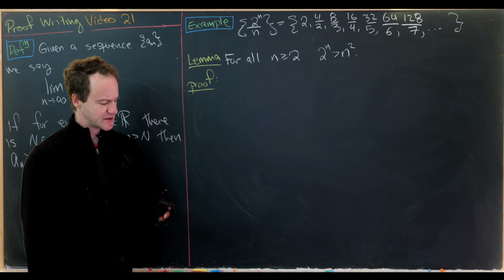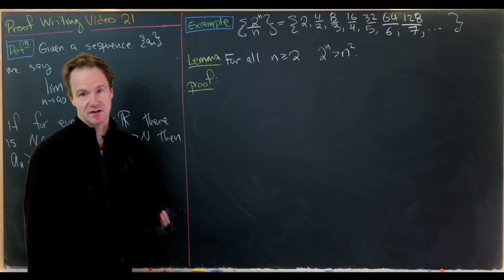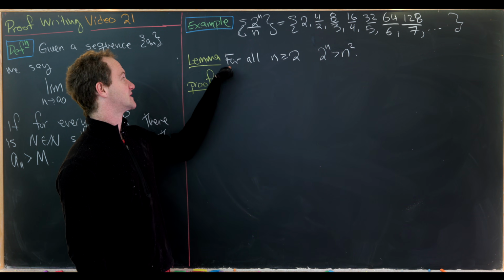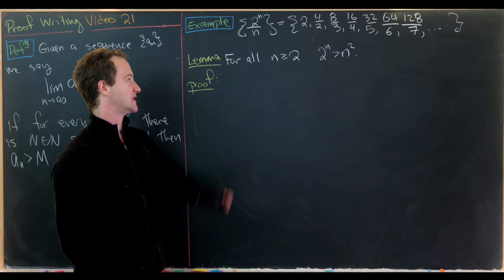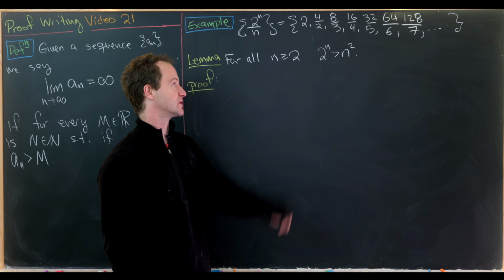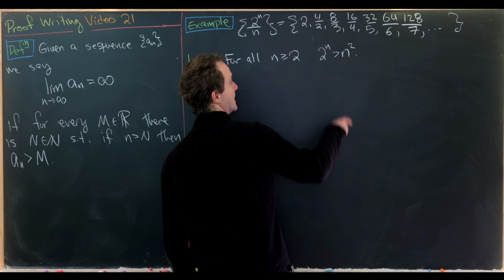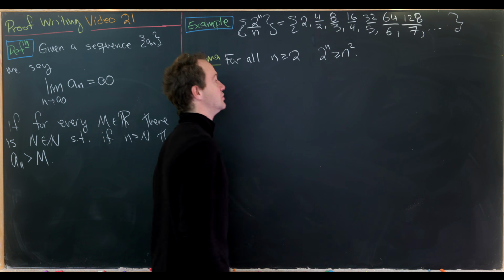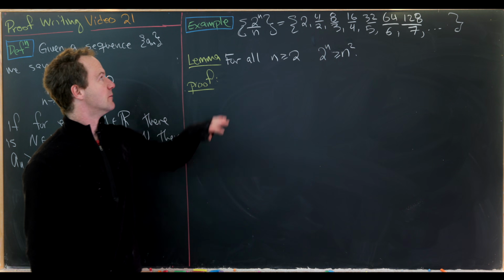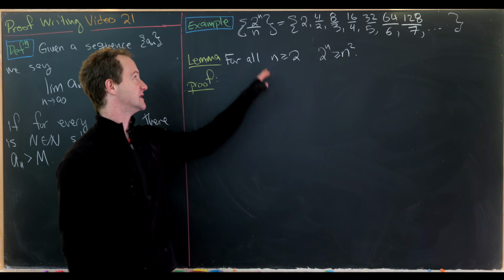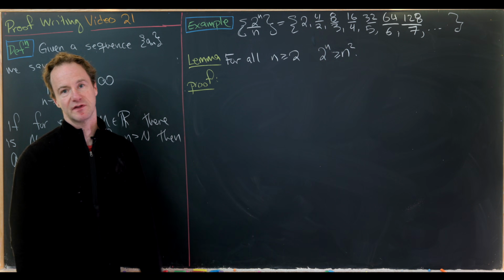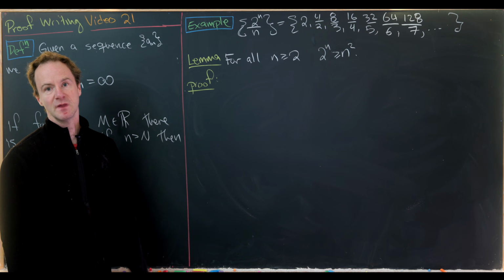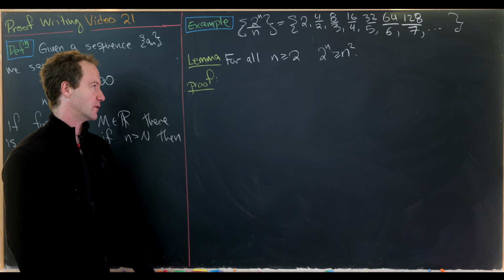I think maybe to show this super carefully using the tools that we have, we could start with the following lemma, which says for all n bigger than or equal to 2, 2 to the n is bigger than or equal to n squared. But if 2 to the n is bigger than or equal to n squared, then that'll nicely interact with the denominator that we have here. So that's a sketch of where we would go with this.